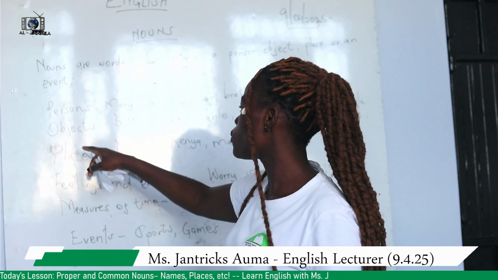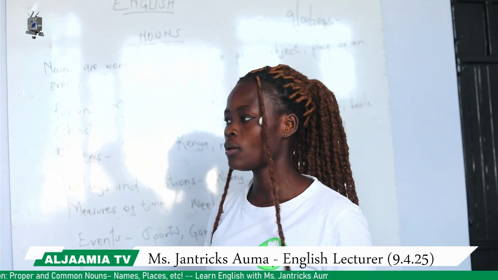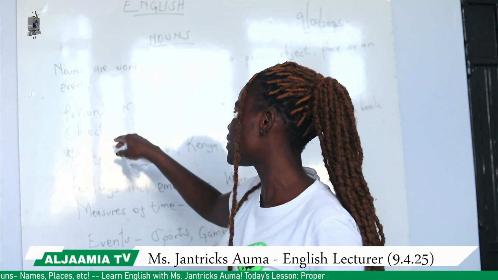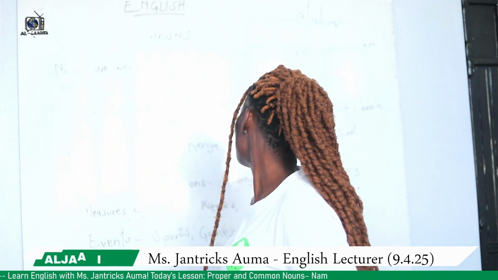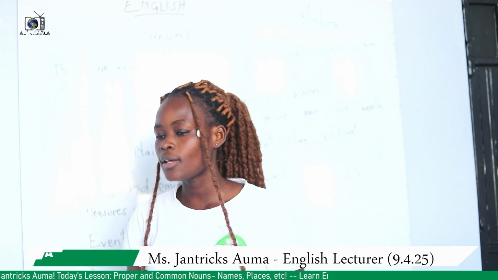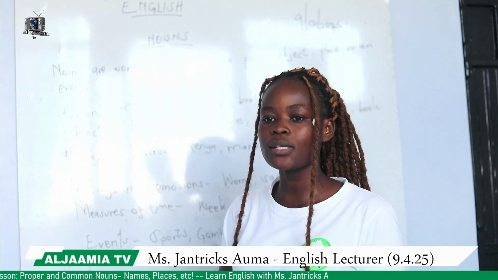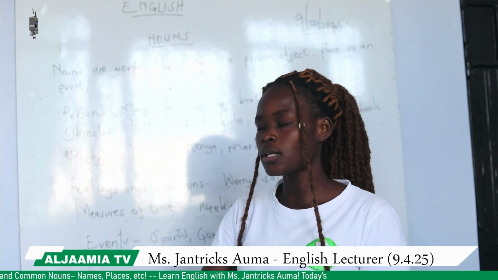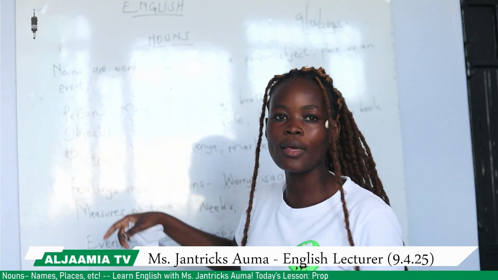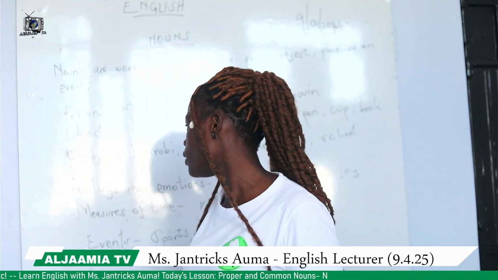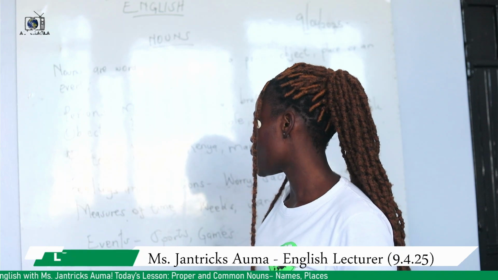We also have objects, where we are talking about things. So when we are talking about things, we are talking of a bottle, a chair, a table. We can also talk of a laptop, a pen, a book. Those are things that we may talk about. We also have places, where we are naming the places. So places, we have Nairobi, Kenya, America. We can also talk of a shop, a school, and many other places.